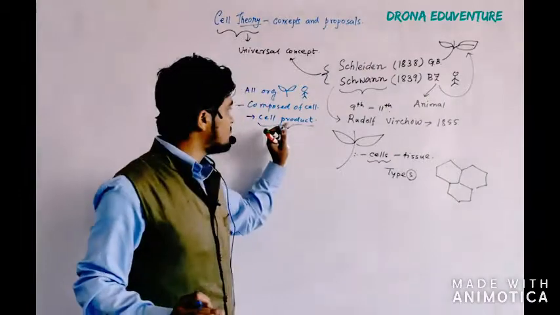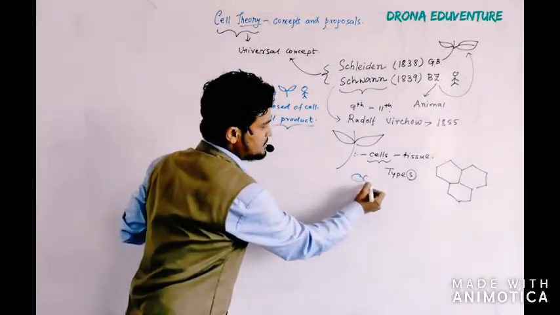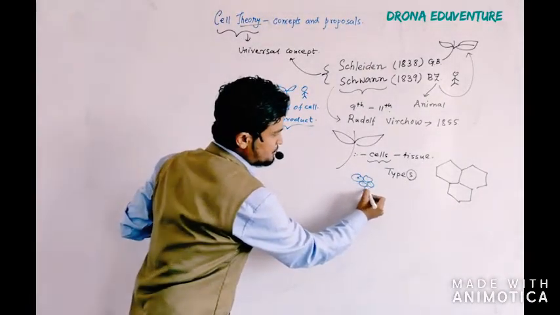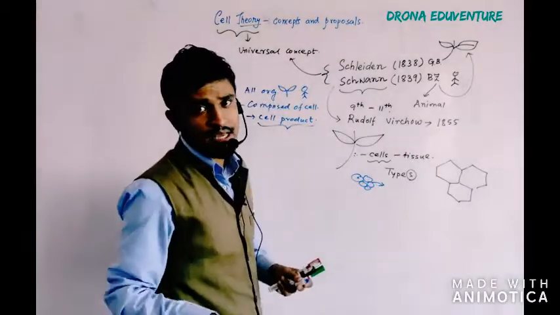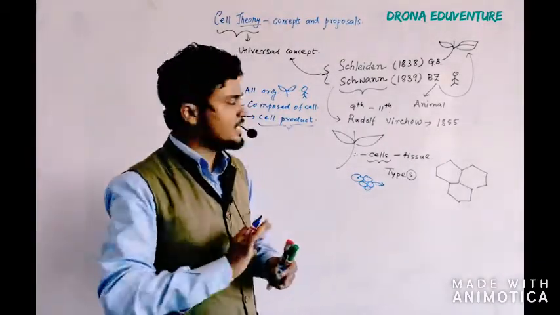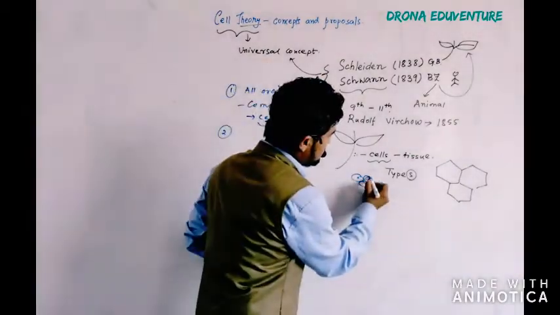So it is not only the cell that is creating the creature, it is everything that is produced by the cell. It could be your enzyme, it could be any secretion, saliva, anything. So cell products are important.